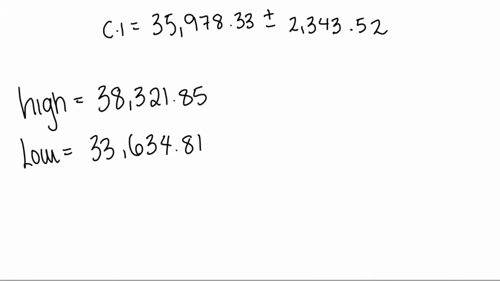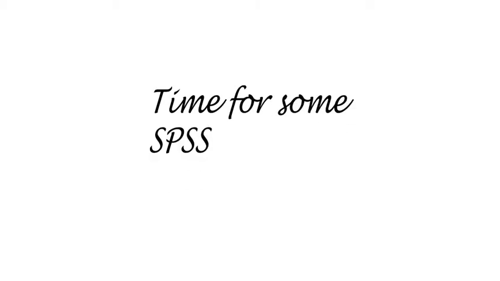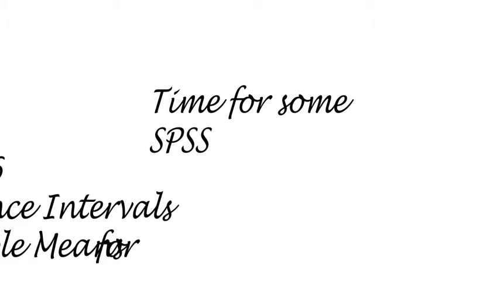We end up with CI equals $35,978.33 plus or minus $2,343.52. This gives us a high of $38,321.85 and a low of $33,634.81.